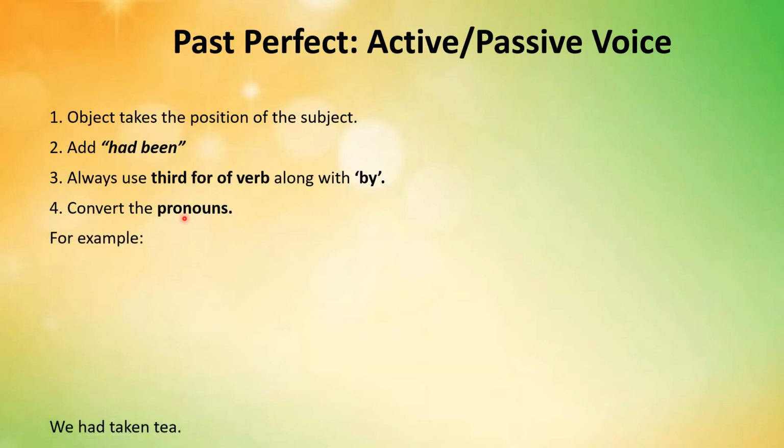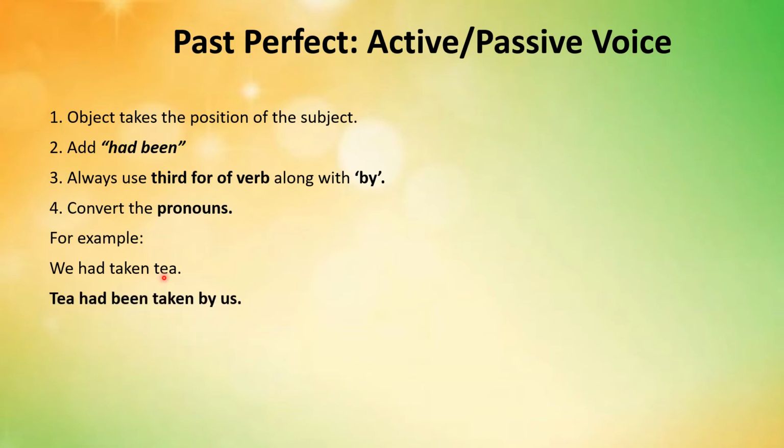See the example. We had taken tea. In this sentence, had taken suggests that this sentence is written in active voice form and it's the past perfect tense. We shall now apply all these four rules in order to convert this given sentence into its passive voice form. We here is the subject and tea here is the object. We shall interchange their position and our sentence becomes tea had been taken by us.